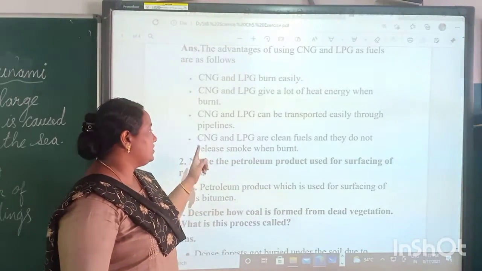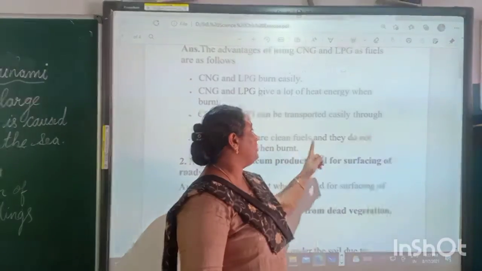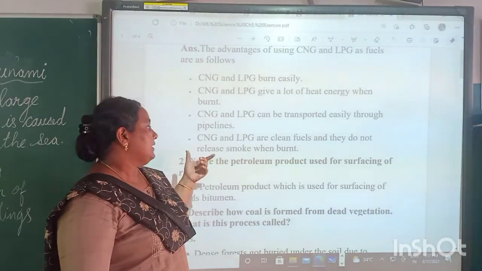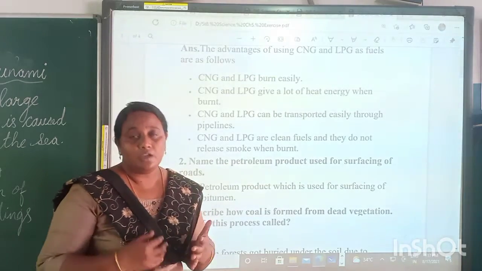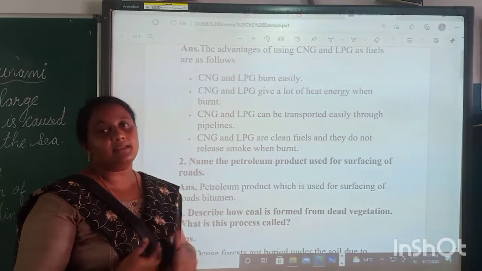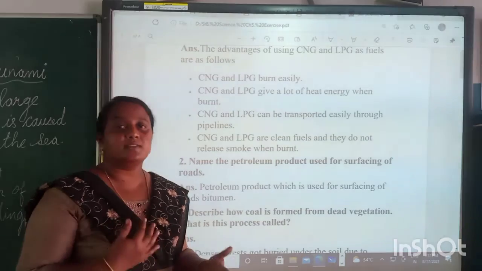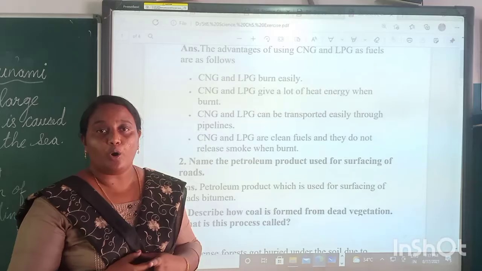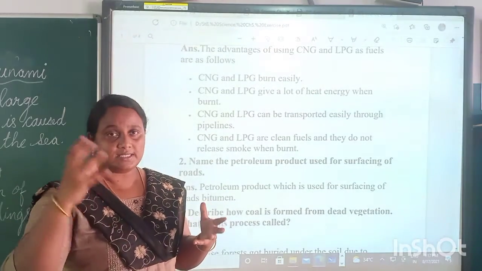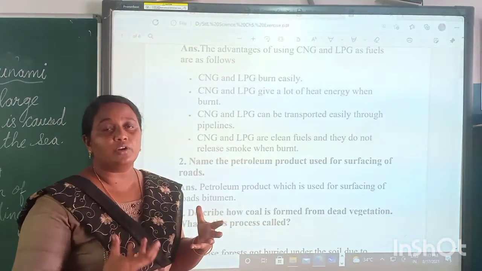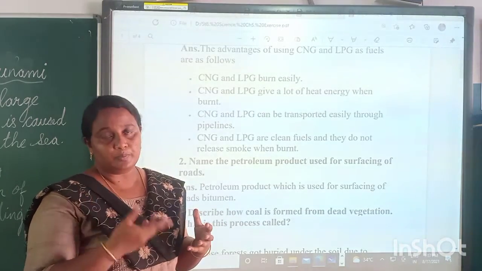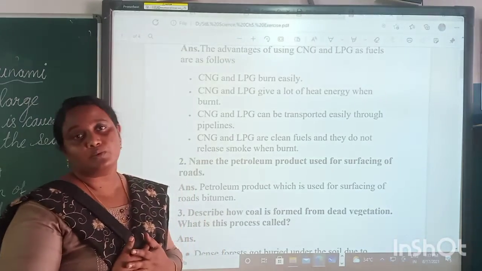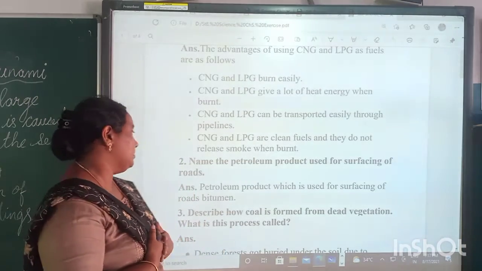Then next one, CNG and LPG are clean fuels and they do not release smoke when burned. They are not producing so much smoke. We know that we are using LPG in our homes, isn't it? Our steel vessels do not get so much smoke on them. This is the example that they are not producing so much smoke when they are burned.